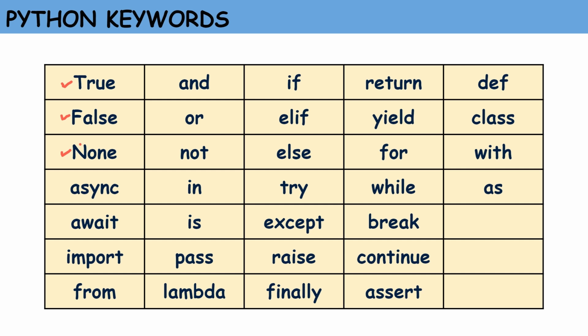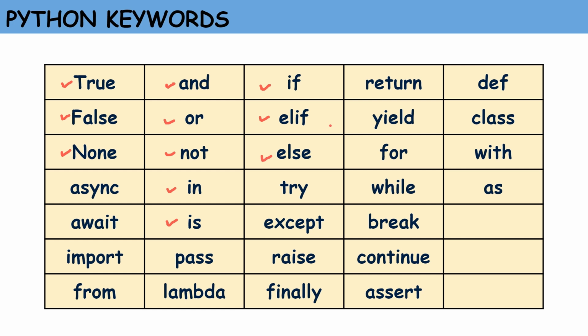True, False and None are used for representing specific values in Python. True and False are used in logical expressions and represent the Boolean values true and false. None is used to represent that there is no value, or that it is null. Next, and, or, not, in and is. These are used to perform logical and comparison operations in Python. Next, we have if, elif, else. These keywords are used to execute code blocks with conditional statements.